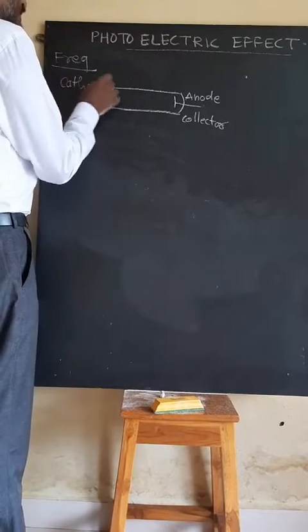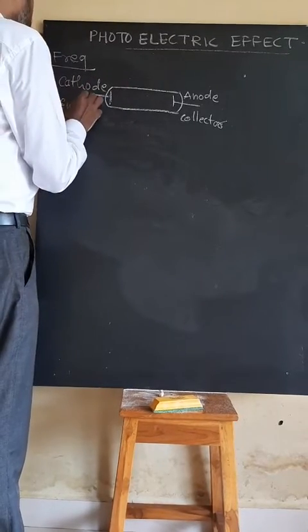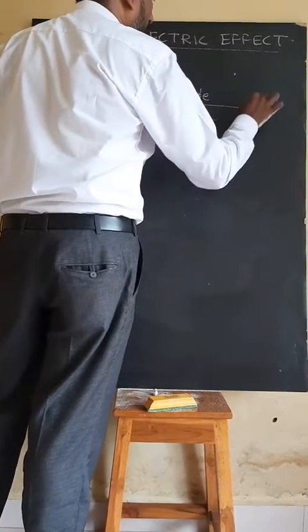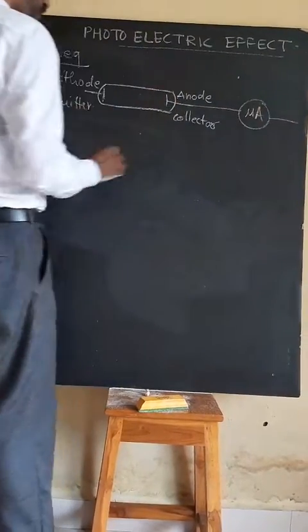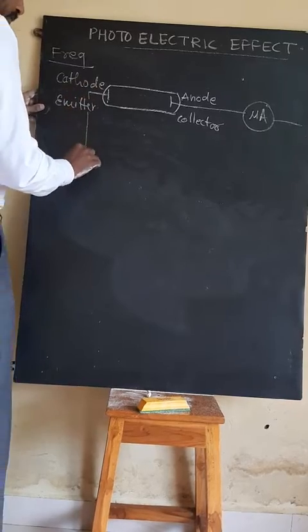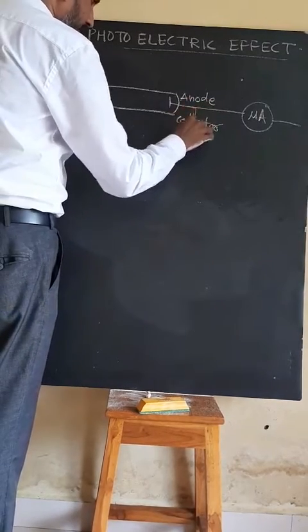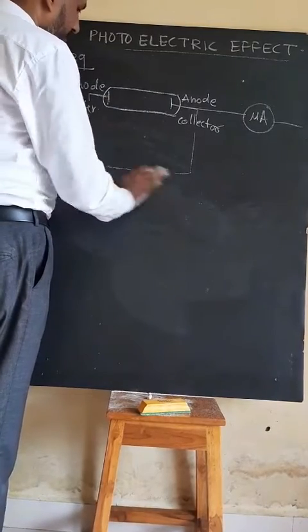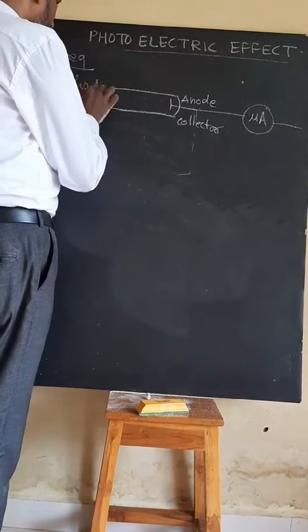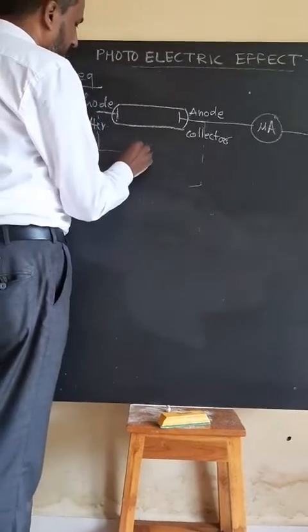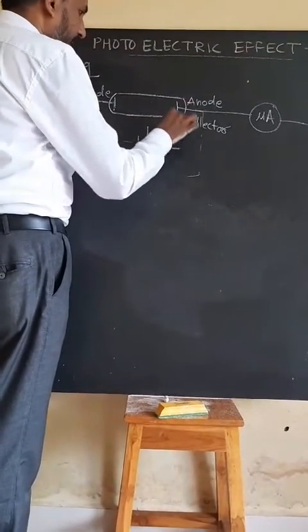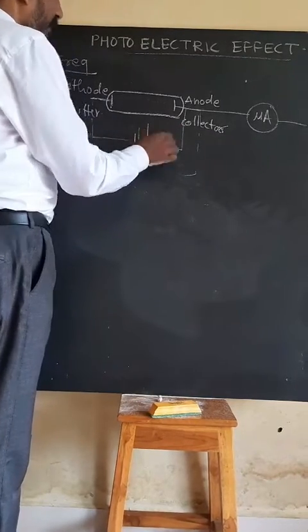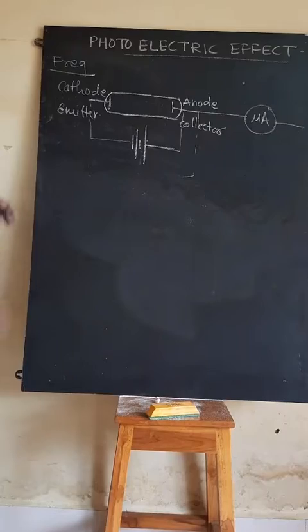From this, electrons are emitted, so it is also called the emitter. It is connected to a current measuring device, a microammeter. Here we are connecting the supply. Suppose the cathode is connected to the negative potential and the anode to the positive potential. There is no change in the potential arrangement.